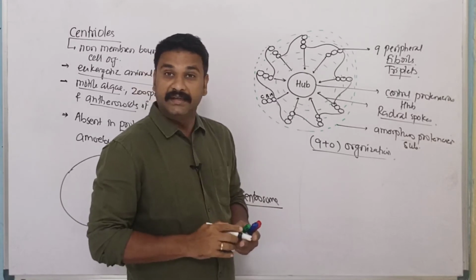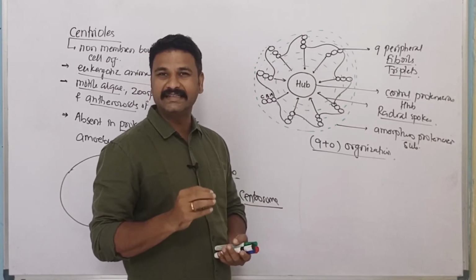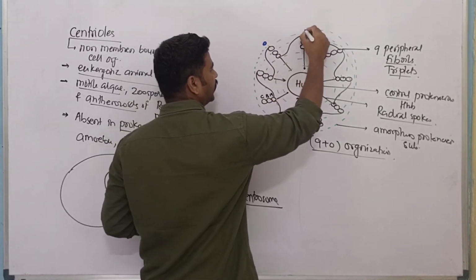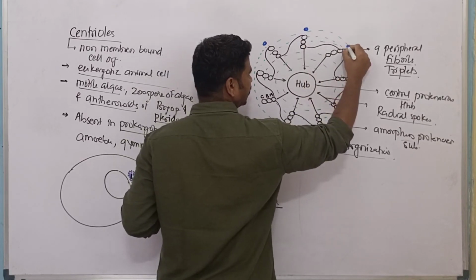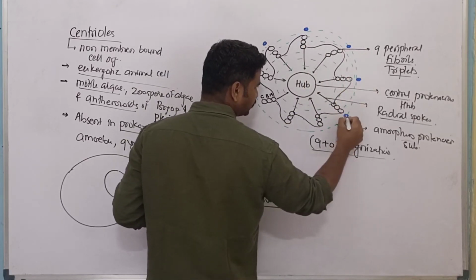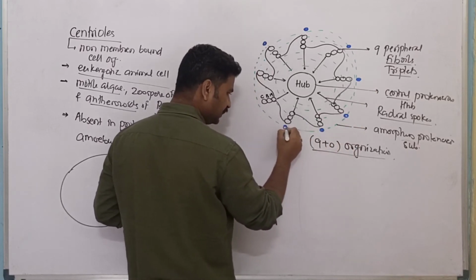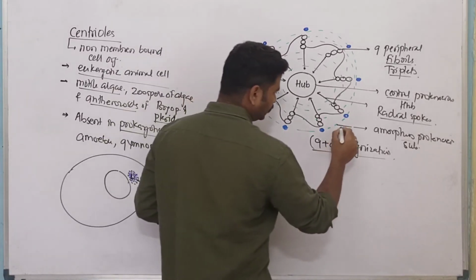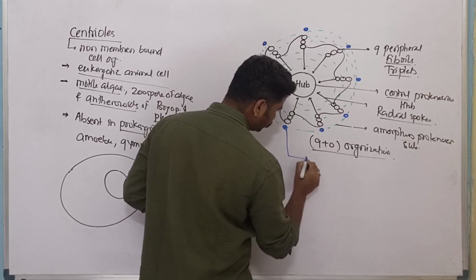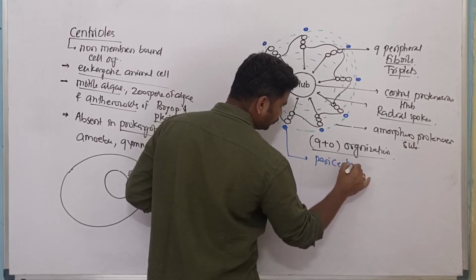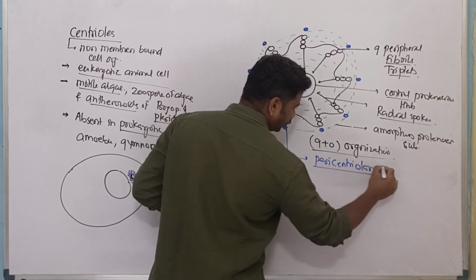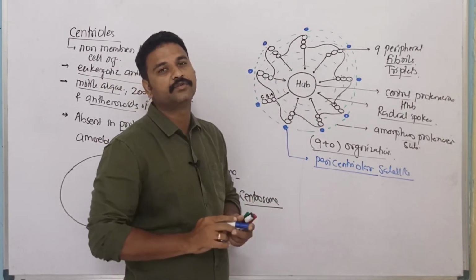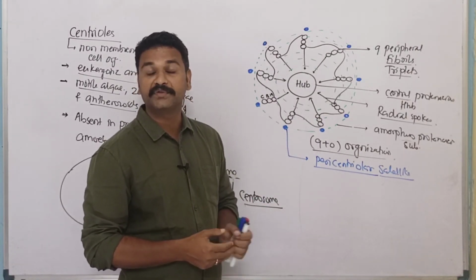Now each triplet will also have a dense proteinaceous aggregate. This dense proteinaceous aggregate adjoining to each triplet is called as pericentriolar satellites. So these are the pericentriolar satellites. Clear? This pericentriolar satellite will help in the formation of spindle fibers.